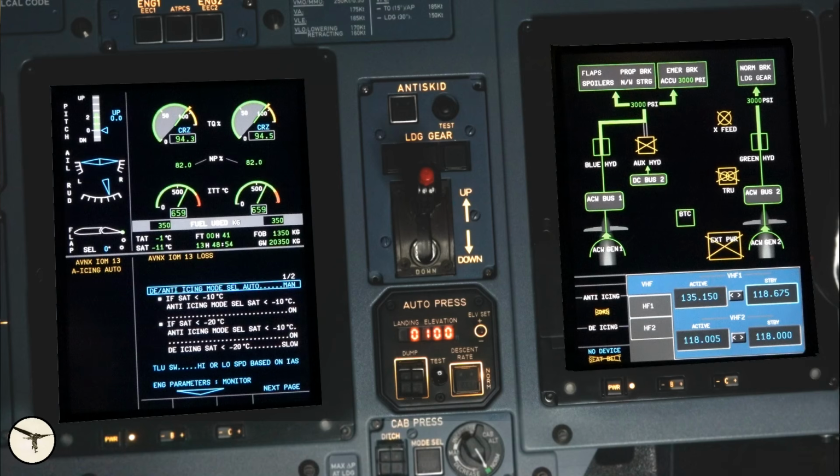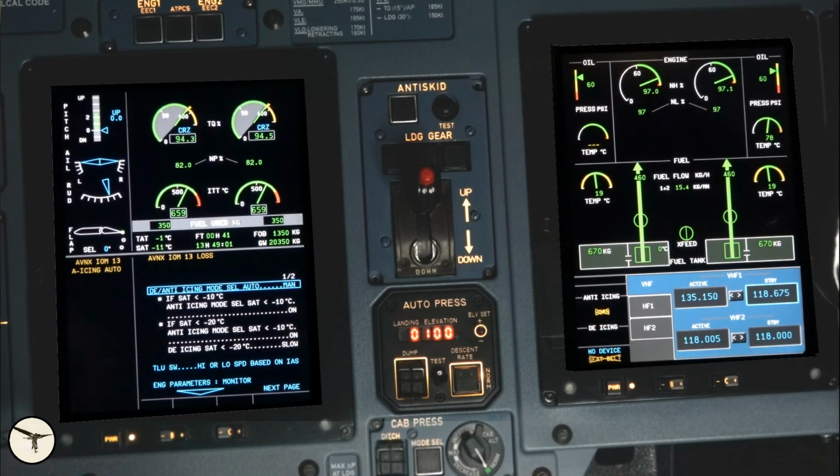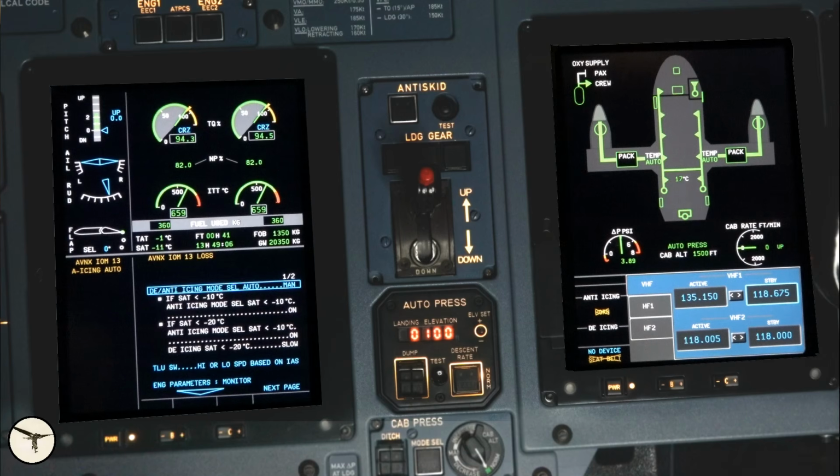AC wild and hydraulic page, we have lost information about the AC wild external power, TRU, hydraulic aux pump, and hydraulic crossfeed. Electrical page, external power, DC generator 2, BTC, DC service, and utility buses, TRU and main battery information are lost. Engine secondary page, engine 1 oil temperature. Cabin page, normal. On the memo panel, we have lost 2 indications.